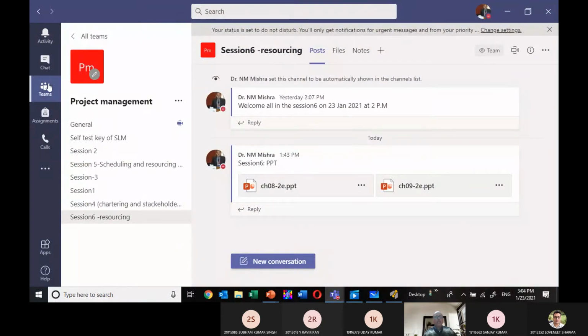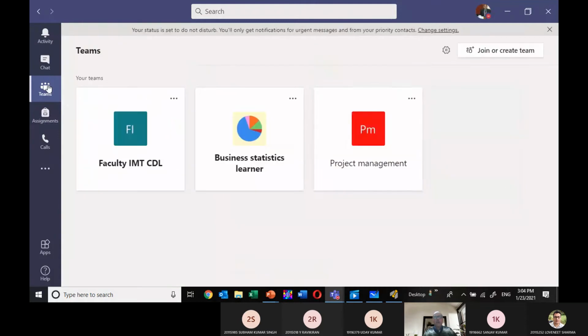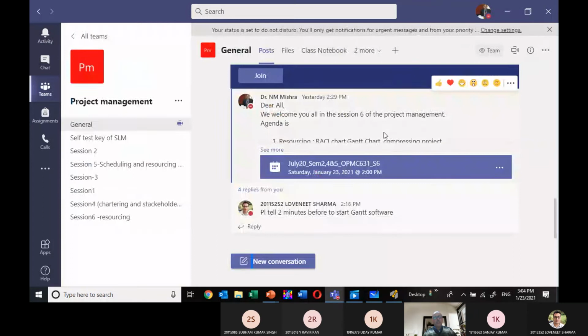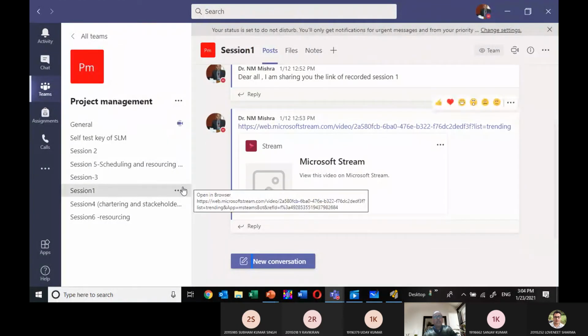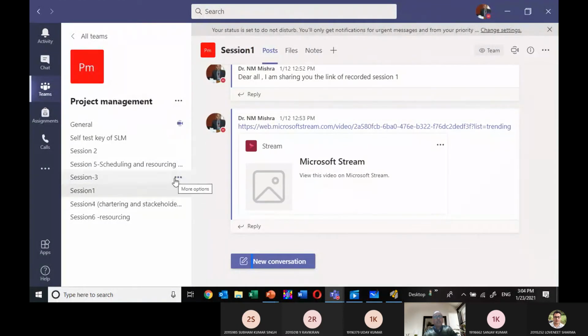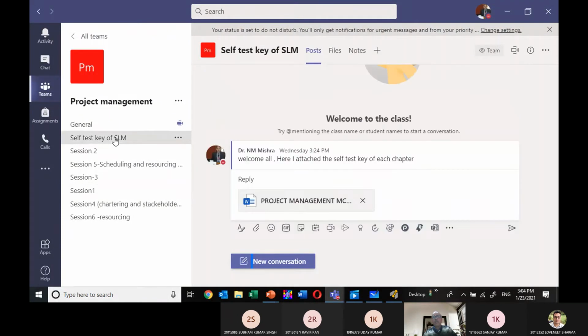I have already created one project management team here. In this team, we have already created some session 1. For example, those who have attended session 1, their recorded session is there. I have also created one self-test key of the SLM. In your SLM, the multiple choice questions are there.